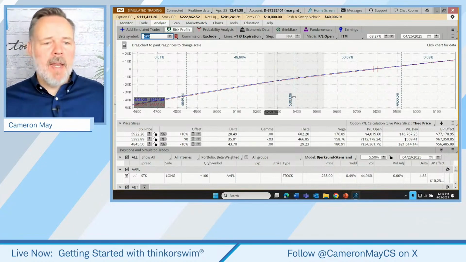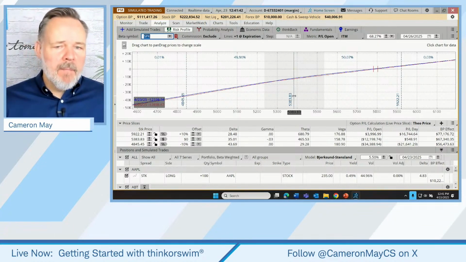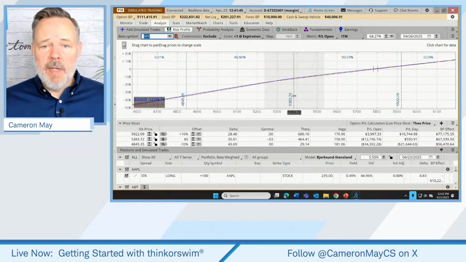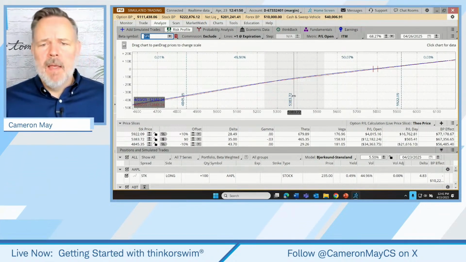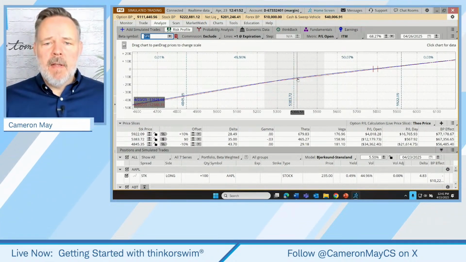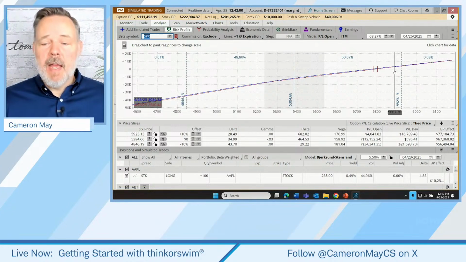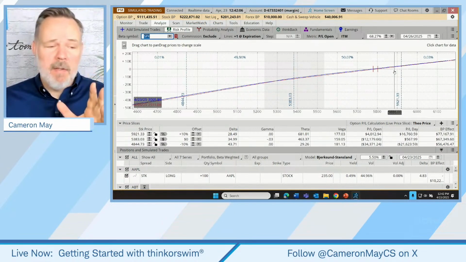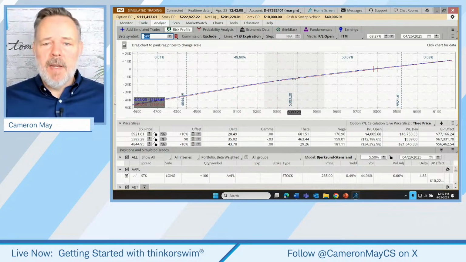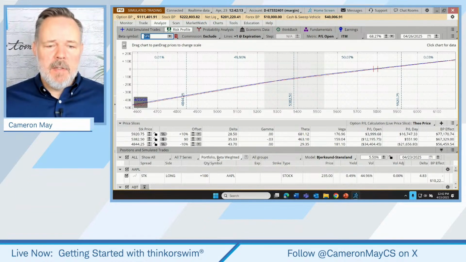So this portfolio right now is actually, like most portfolios, this example portfolio is underwater so far, down to the tune of about $13,000. However, if the S&P rallies, our losses shrink until we hit a break-even point, and then beyond that. Now, these are estimations of how the portfolio is likely to perform. They're not going to be precise, but they're pretty good, generally speaking. So this is a pretty nice tool. Again, we could have used a different benchmark, but to load this up, we just change this to portfolio beta weighted and then make sure that we've selected our benchmark up here.